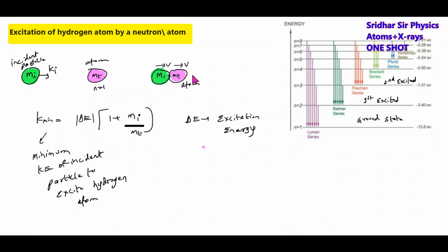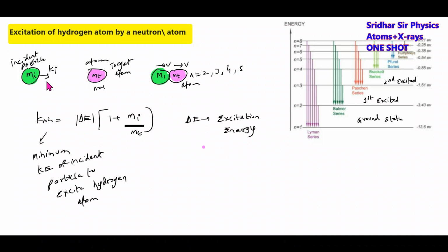This atom can go to n equal to 2, 3, 4, 5, anything. Calculate the delta E times 1 plus mass of incident particle by mass of the target atom. This one we call the target atom. There is one generalized formula, try to remember. So what all energy is needed?